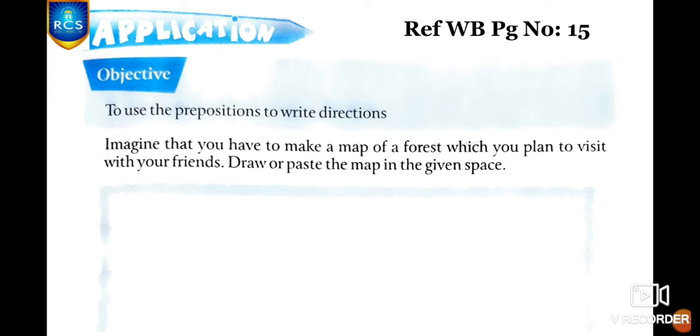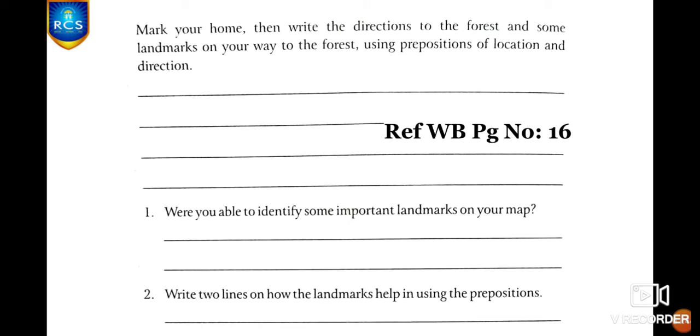Children, you just imagine that you are going to a forest with your friends and you have to make your own map with some interesting landmarks in it, right? And you can draw the map in the given space or you can draw it on a different A4 sheet and you can paste it here. And children, don't forget, use some interesting and creative landmarks in your map and you have to label it, okay? And mark your home.